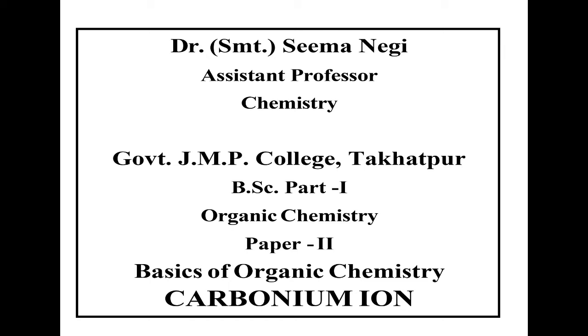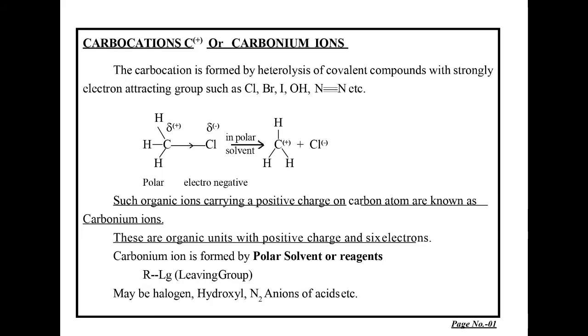Today I am with all of you with a new topic, that is carbonium ions. Carbonium ions are also called carbocations. Cations means positively charged. The carbocation is formed by the heterolysis of a covalent bond with a strongly electron attracting group such as chloro, bromo, iodo, hydroxyl, azo, etc.